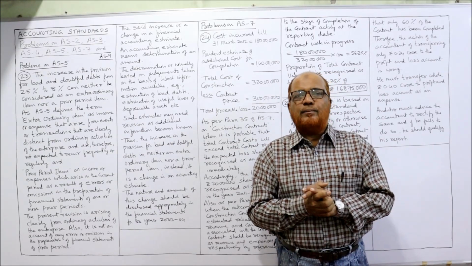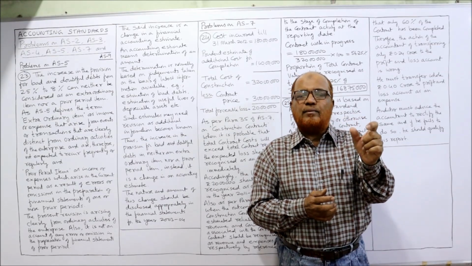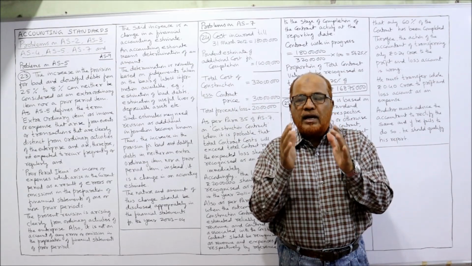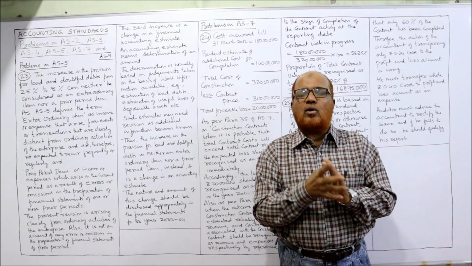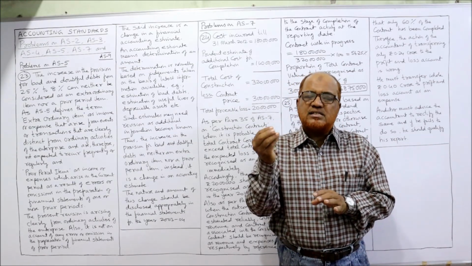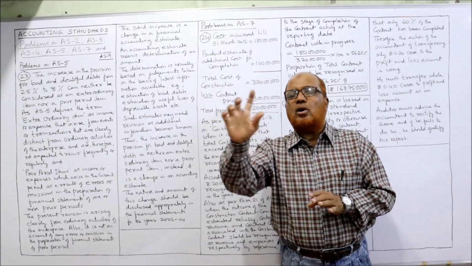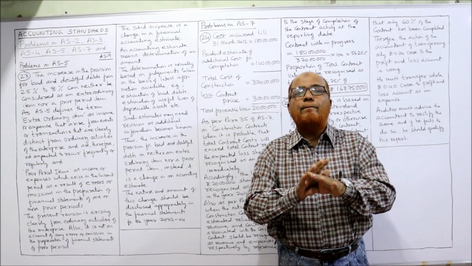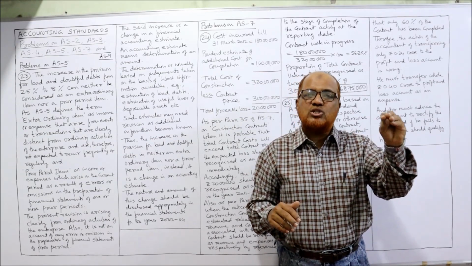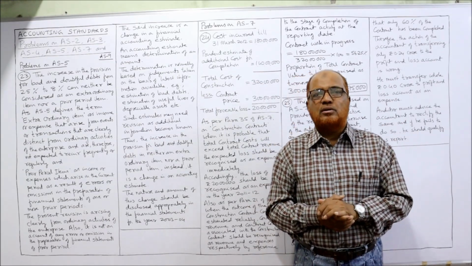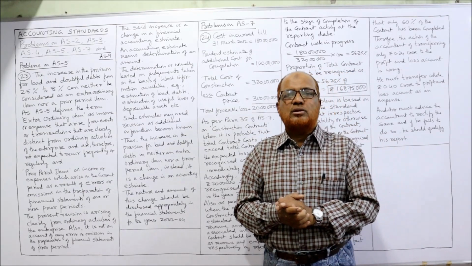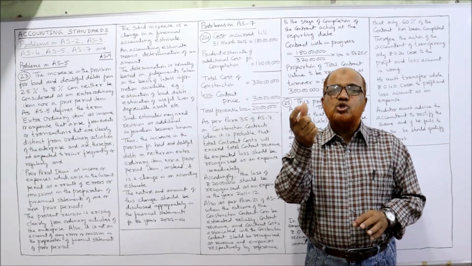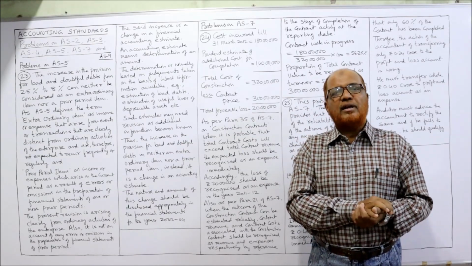Now listen carefully. Accounting Standard 7 construction contract says, if we prudently estimate the cost of the contract, and after estimating prudently the total cost of the contract, if a loss arises, complete loss should be charged to profit and loss account. Not proportional charge, but the complete expected loss should be charged to profit and loss account.